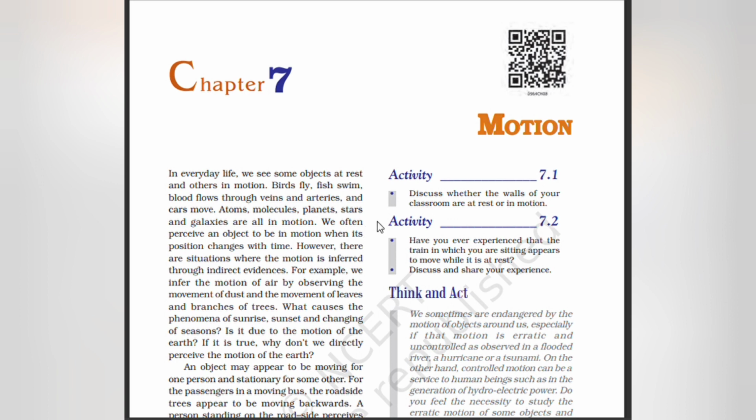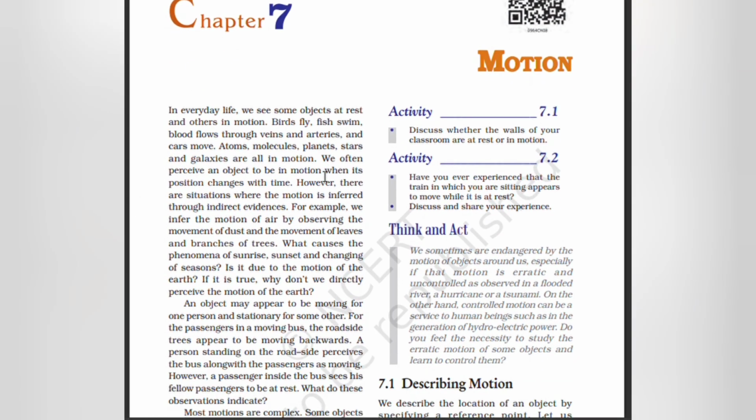Today, class, we are going to learn the seventh chapter, Motion. In everyday life, we see some objects at rest and some others in motion. Birds fly, fish swim, blood flows through veins and arteries, and cars move. Atoms, molecules, planets, stars, and galaxies are all in motion. We often perceive an object to be in motion when its position changes with time.